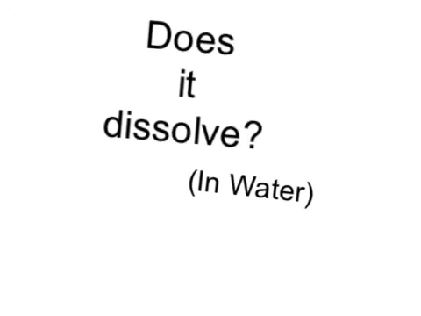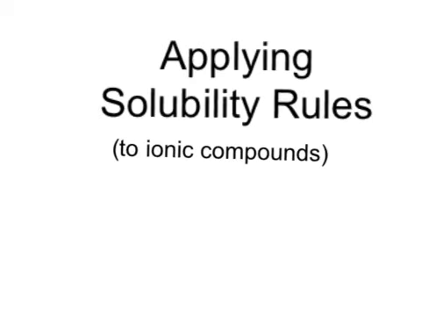Let's take a look at how to predict whether a substance will dissolve in water or not. We're going to take a look at applying solubility rules. Now, this set of solubility rules that we're going to be looking at applies to ionic compounds.